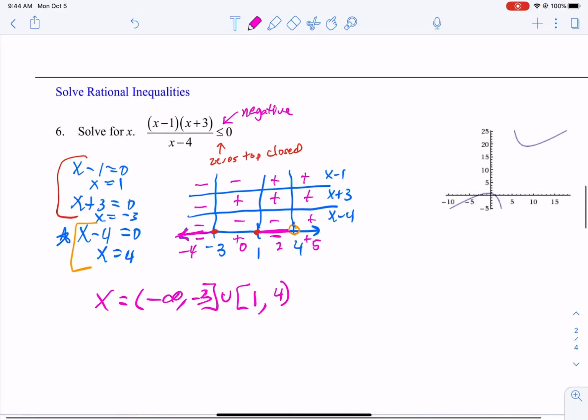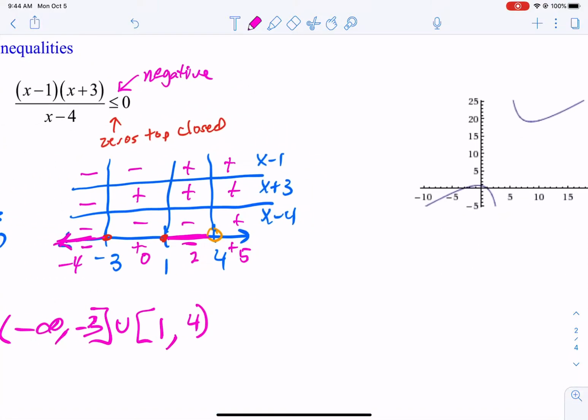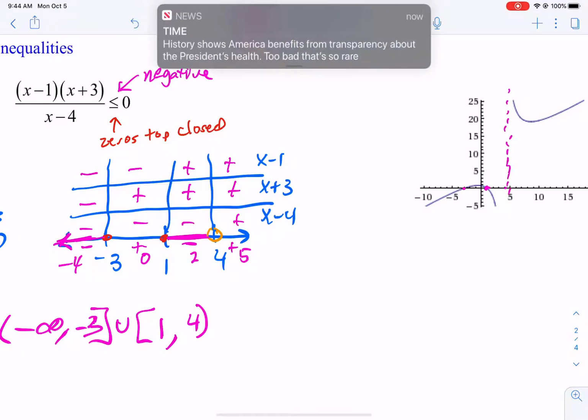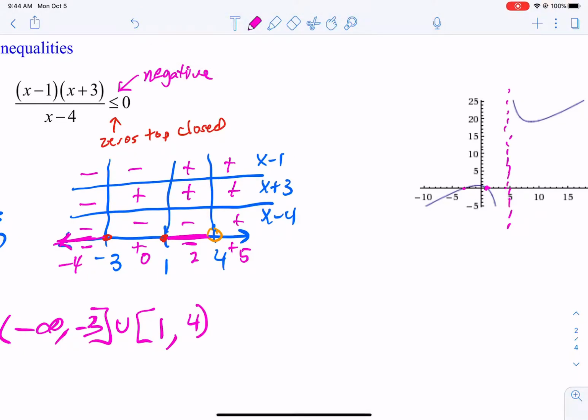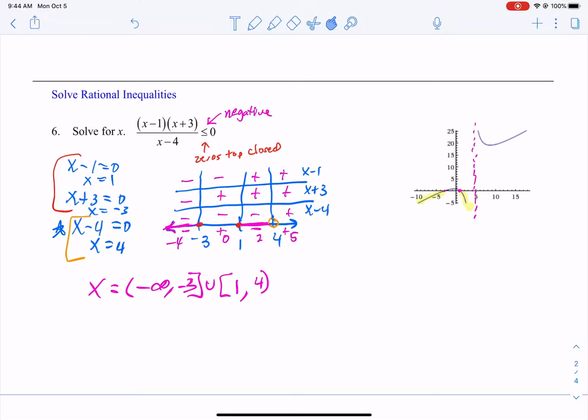If you were to graph it, so here's -3, here's 1, and over here is 4. There's technically an asymptote here. So what does that mean? Well, that means we are looking for negatives. So the graph was negative here, was here, and was positive up there. So that's why we have those two sections. So the graph and your algebra should line up.